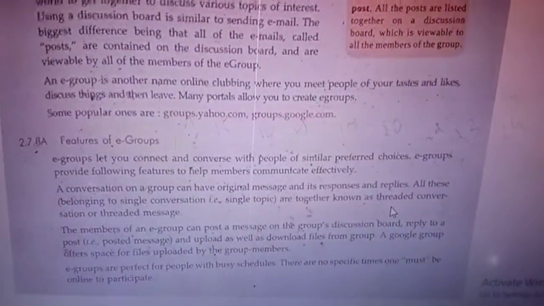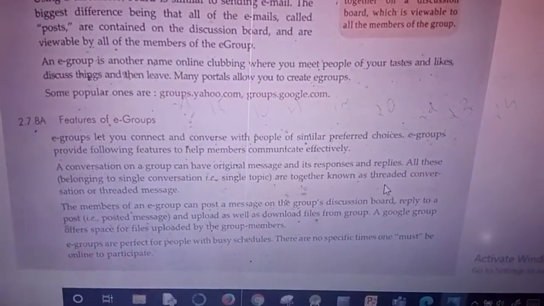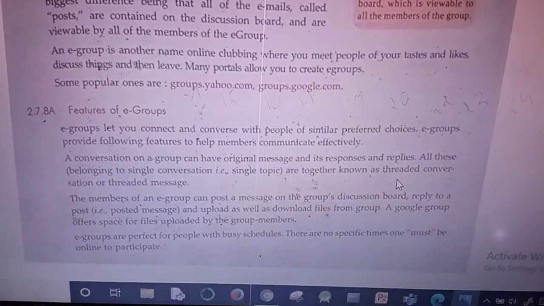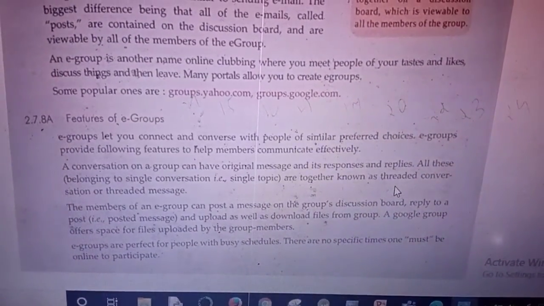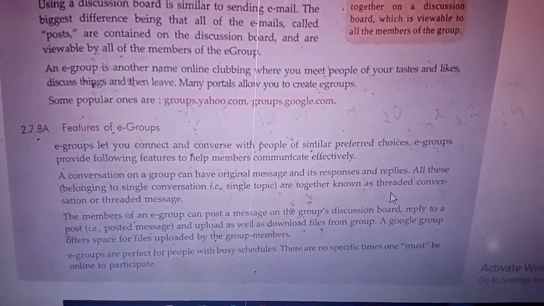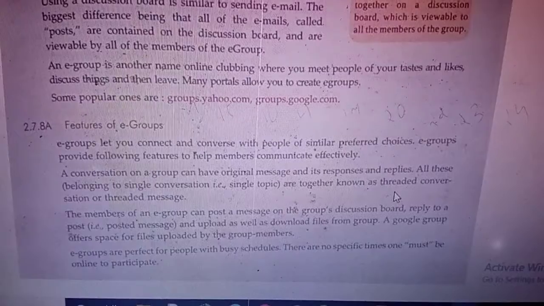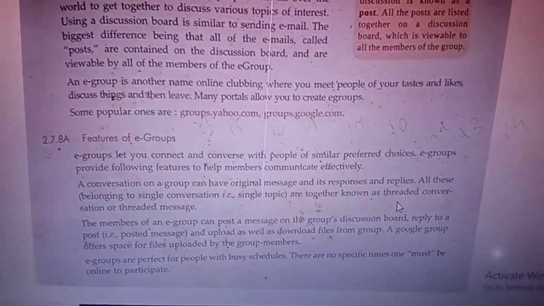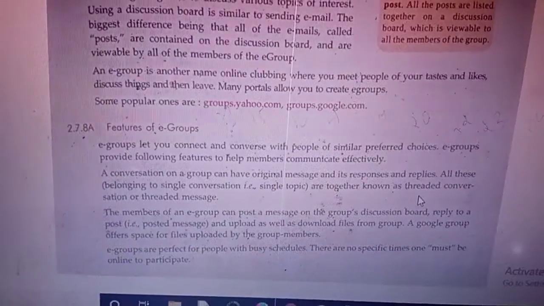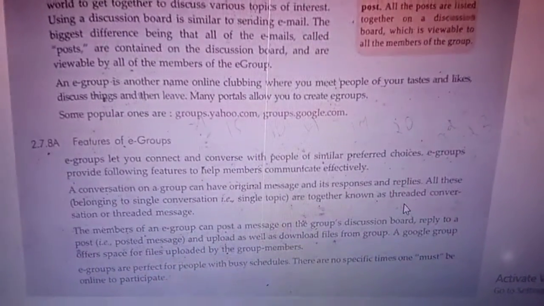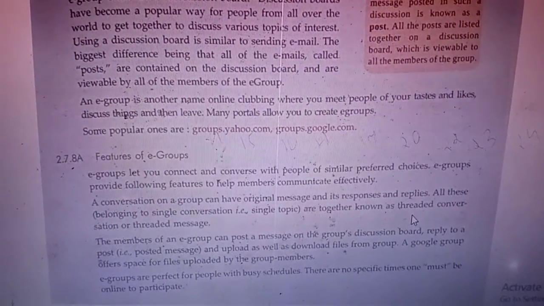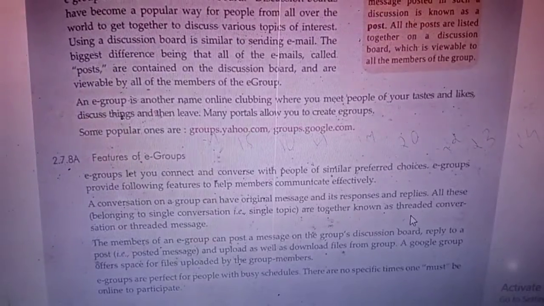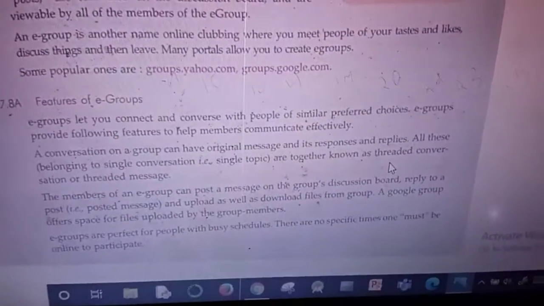Now we need to study the features of e-group. First feature: e-groups let you connect and converse with people of similar preferred choice. E-groups provide the following features to help the members communicate effectively. Similar preferred choice means, for example, out of you 41, 5 students are interested in maths, 10 students are interested in computer, and the remaining 20 students are interested in science. You can choose your own group according to your interest, start the discussion, and get all the ideas from that group.